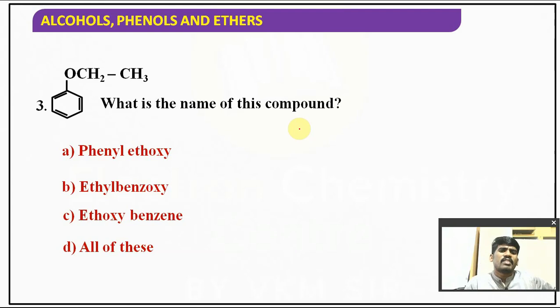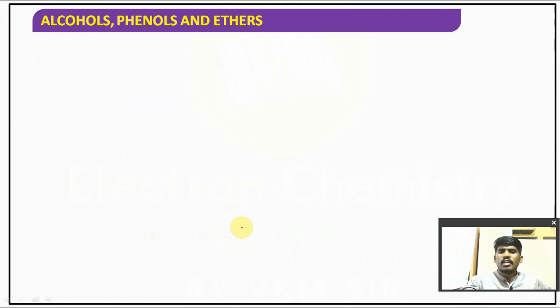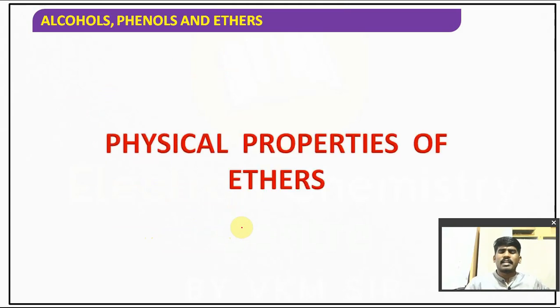So what is the name of this compound? Phenyl ethoxy, ethyl benzoxy, ethoxybenzene. This group is ethoxy. C2H5O is called ethoxy, no? This ring is benzene. So ethoxybenzene, which is commonly known as phenitol. So this is all about introduction, nomenclature, classification of ethers.